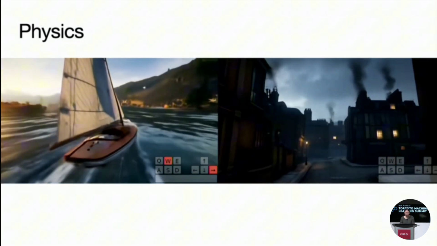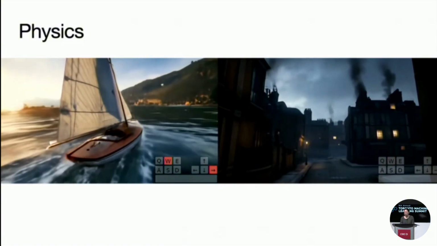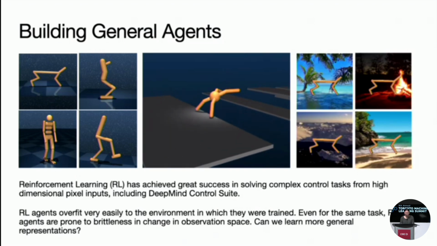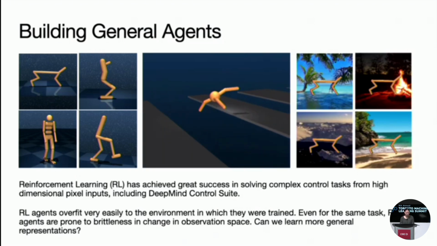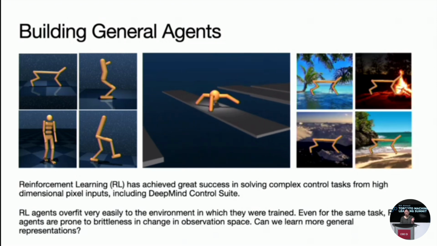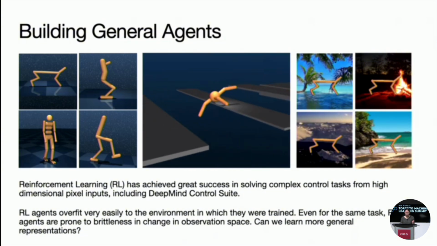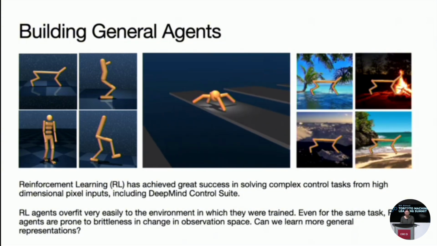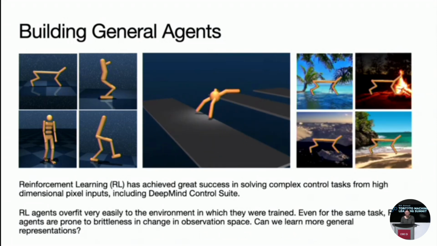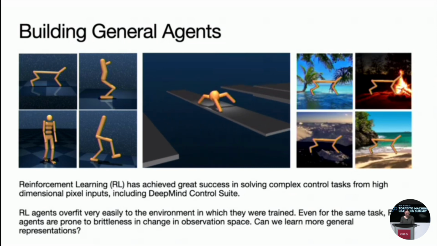How can we build agents with these amazing world models? We can take a step back and look at how people trained agents in the past. In the past, people focused a lot on control tasks, like teaching a cheetah to run, teaching a humanoid robot to walk, or teaching an ant to move forward. And this is all done through reinforcement learning, where we teach the agent to optimize some reward function, in this case, moving forward.